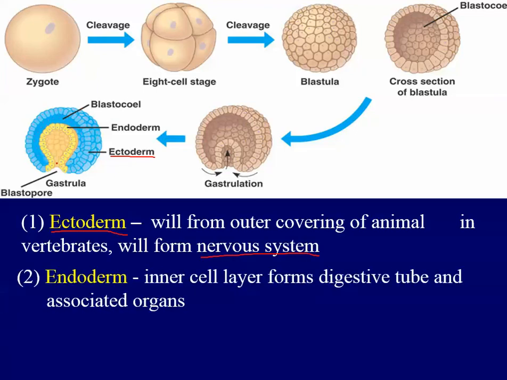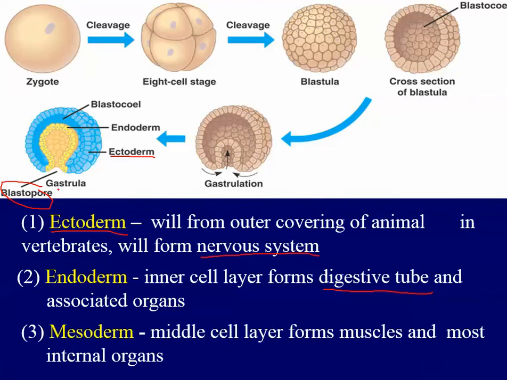Endoderm, as I already indicated, is the layer of cells that is always designated by yellow. And these will form the animal's digestive tract. All right, so again, this makes sense. If the yellow is going to be the animal's digestive tract, that would mean the opening to the digestive tract here, the blastopore, is either going to be the animal's mouth or the animal's anus.